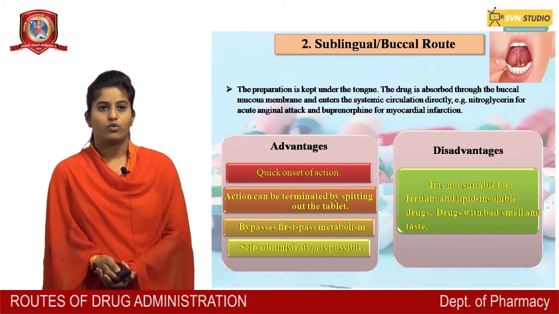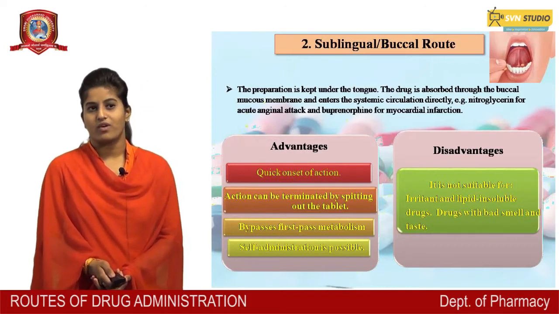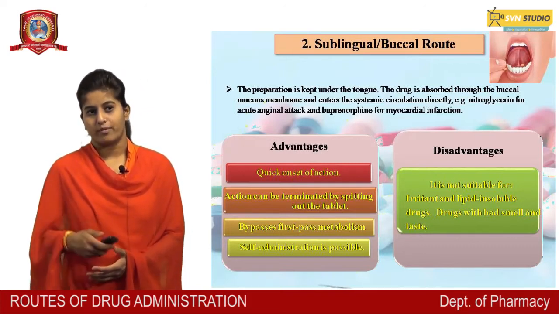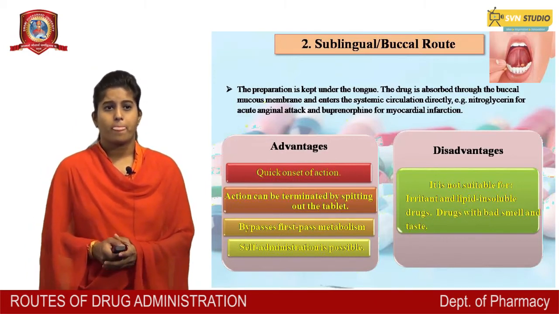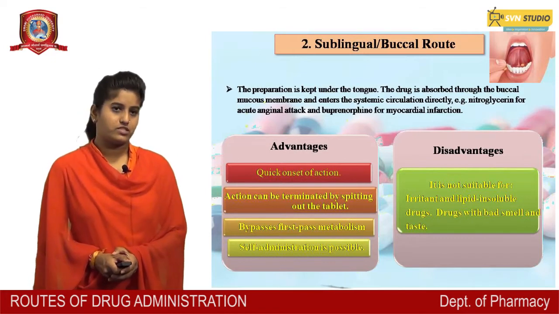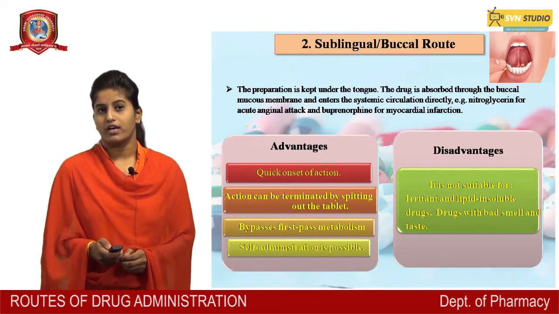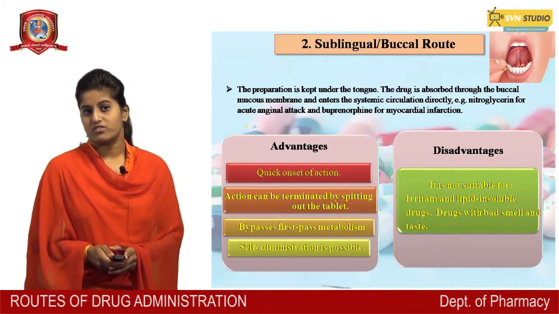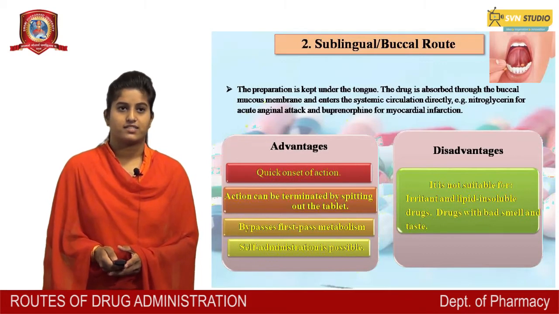Advantages: quick onset of action. Action can be terminated by spitting out the tablet. Bypass first pass metabolism, and self-administration is possible. Disadvantages: it is not suitable for irritant and lipid insoluble drugs, or a drug with a bad smell and taste.